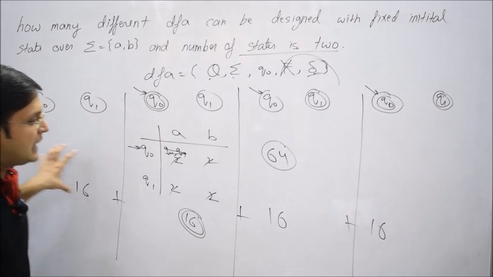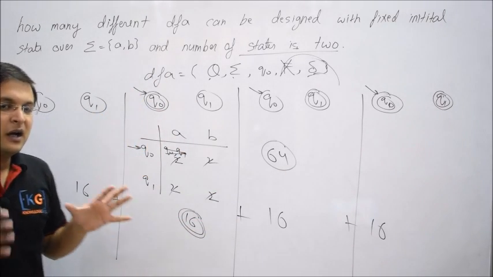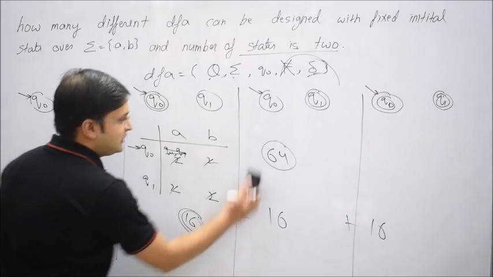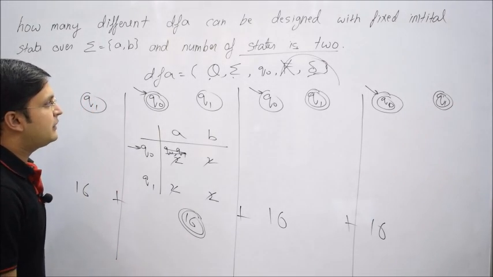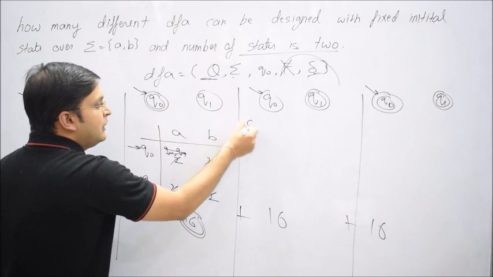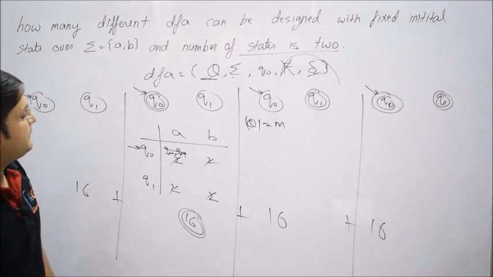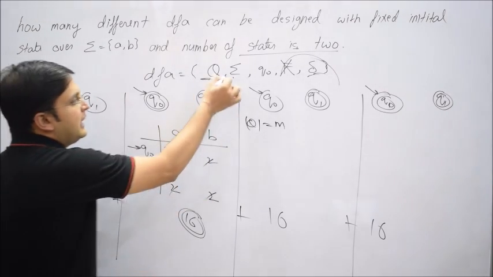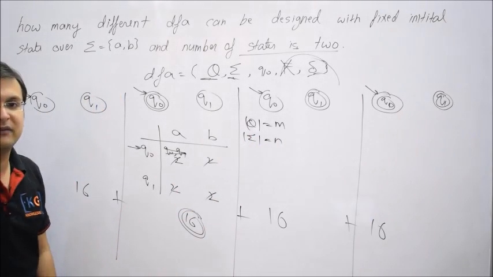So in general, we have 64 different combinations with this kind of a scenario. Although it requires a lot of discussion, let's try the analysis. You see how to generalize this logic. You understand this thing. Let me say we have m number of states total, though in this particular case they have mentioned only 2 states, but let me say we have m number of states, and let me say we have n number of symbols in the input alphabet.